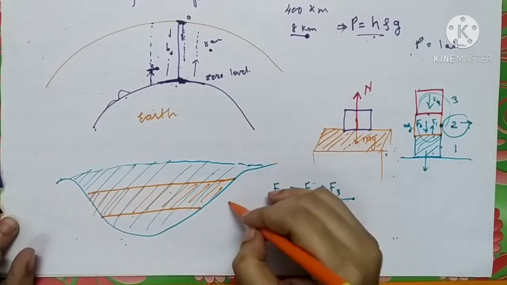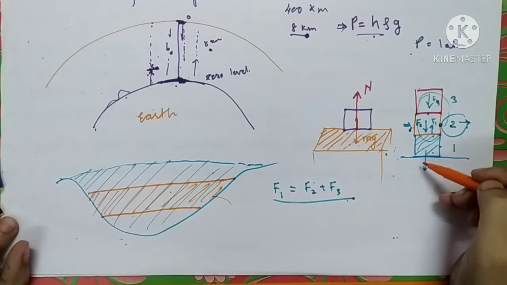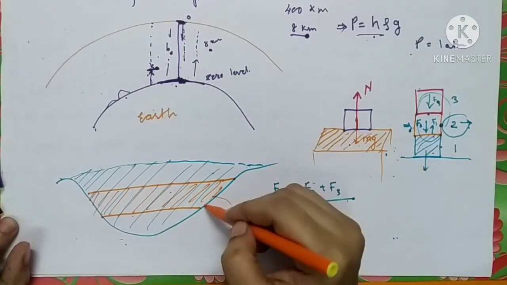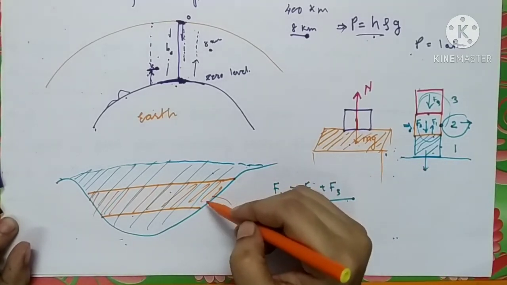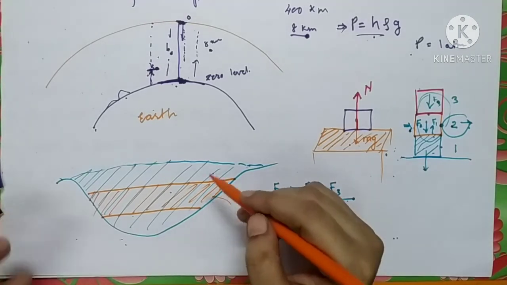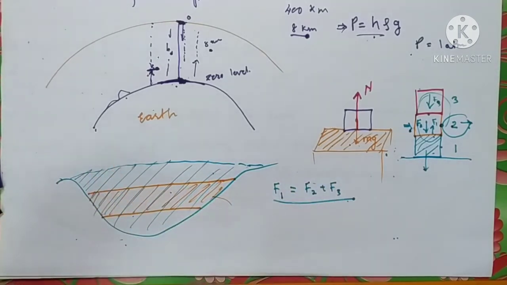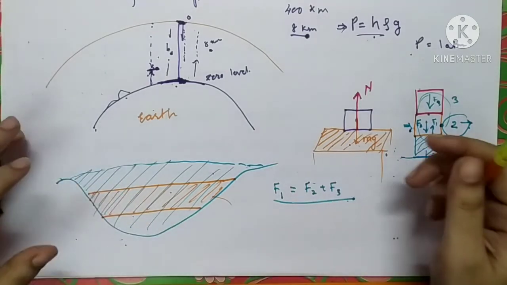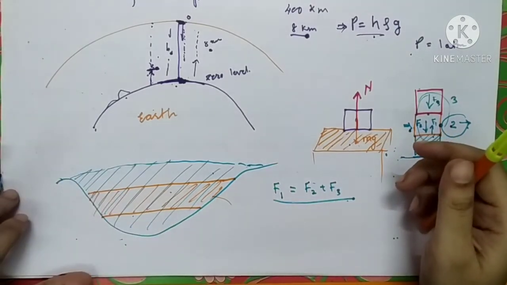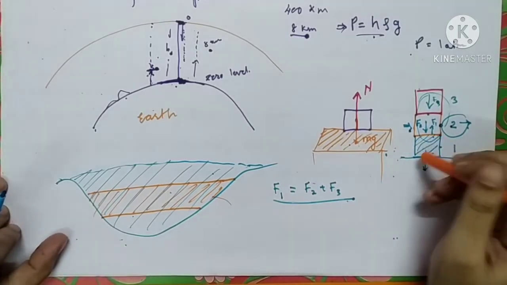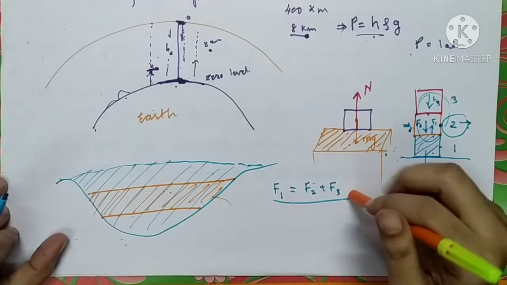Yes, we can calculate. As we calculated in terms of boxes, we can calculate it in terms of liquid also. In this chapter, mechanical properties of fluids, we talk in terms of pressure only. So instead of forces, we are going to calculate pressure.